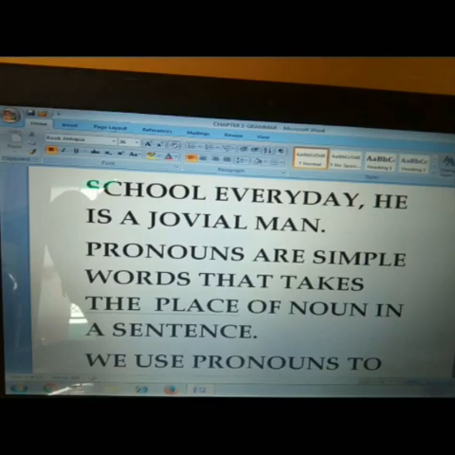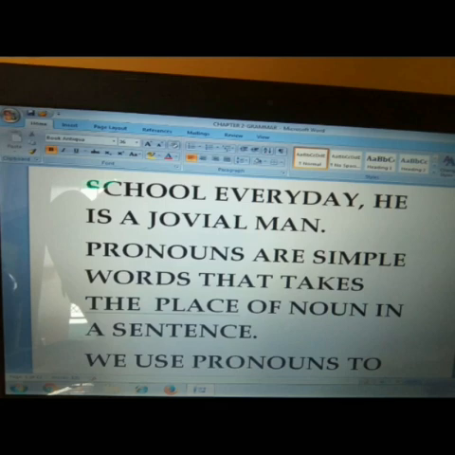Again I repeat, Mr. Mohan Lal is a bus driver. He drives children to school every day. He is a jovial man. So in the first example, instead of using the name Mr. Mohan Lal, we use the pronoun he. What is the word we use? He. He is the pronoun.